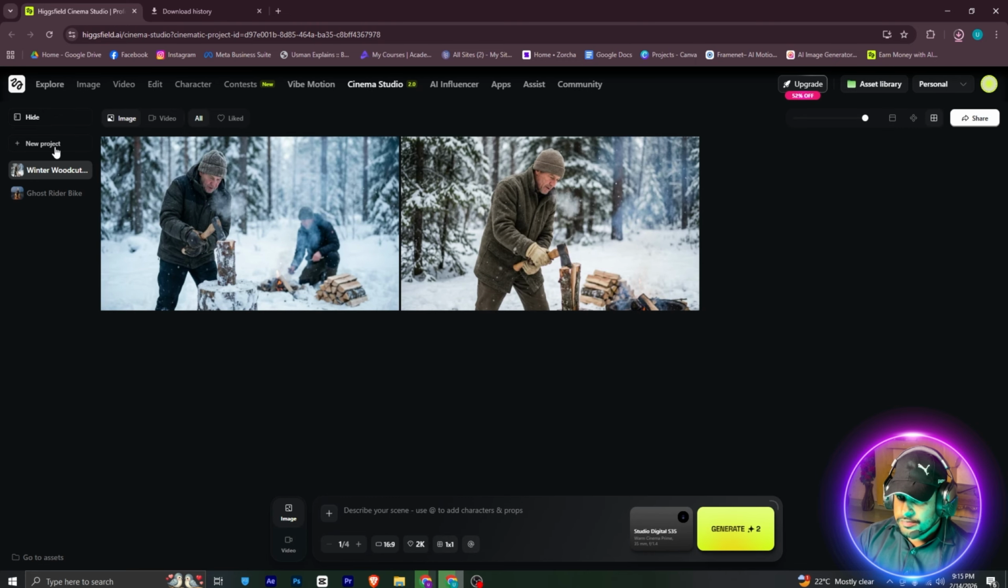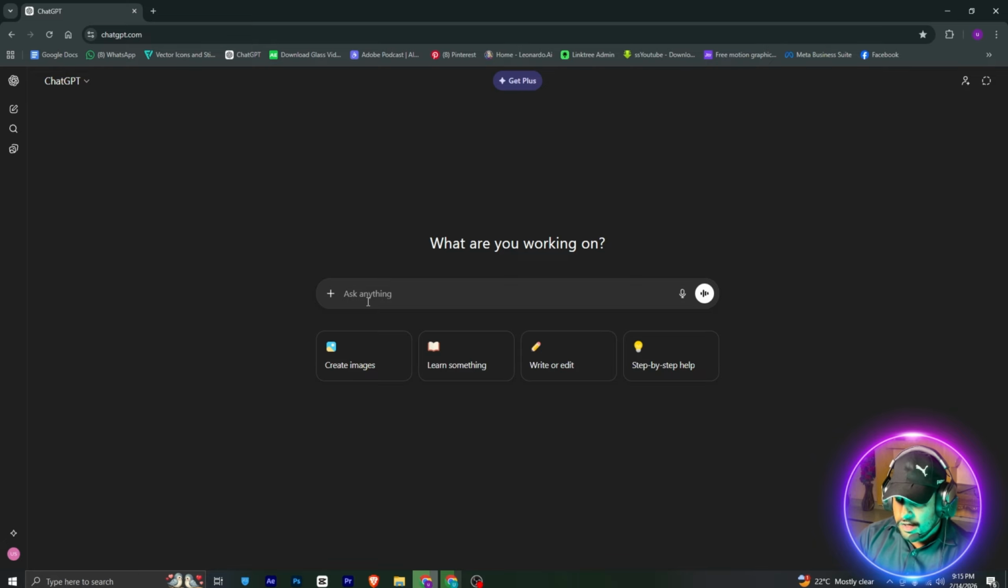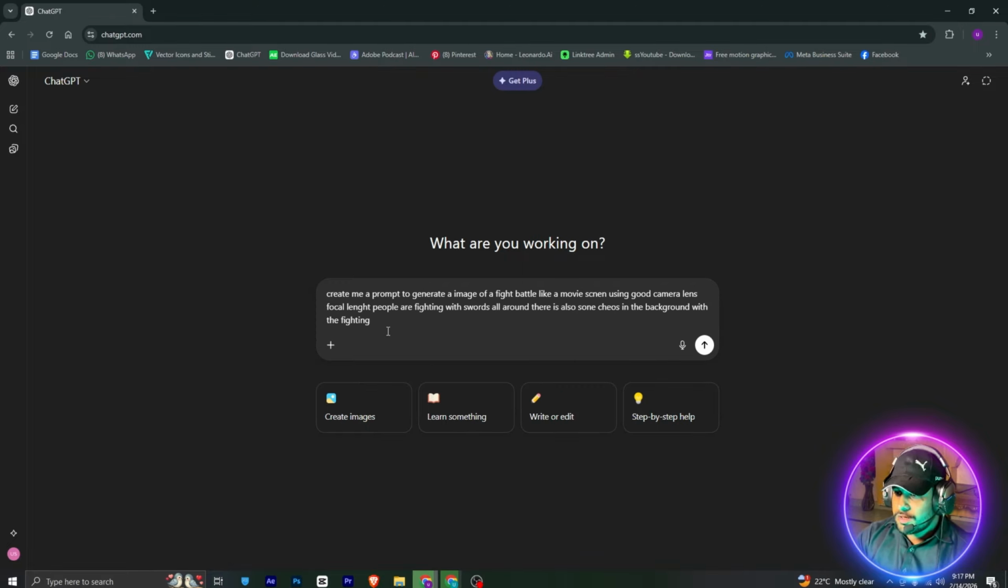So first I will simply hit on new project. This will make me a new project, and now I will first create the image. In the free version of ChatGPT, I will write a prompt. I have given ChatGPT a prompt to generate me an image. This will give us a professional prompt. I have just told it camera, lens, and focal length, and now I will simply hit enter.